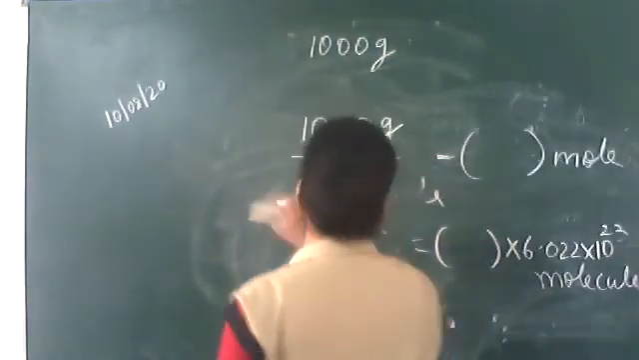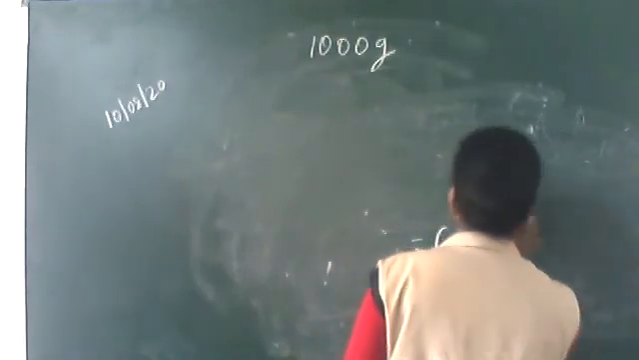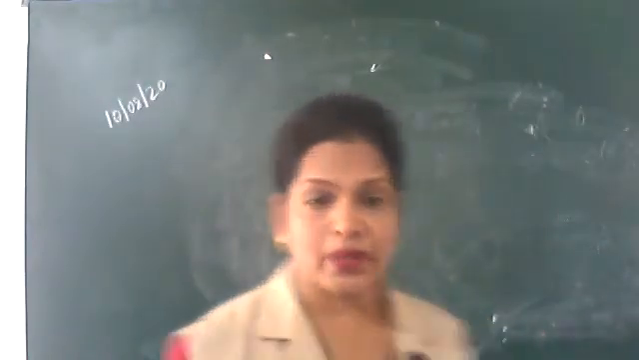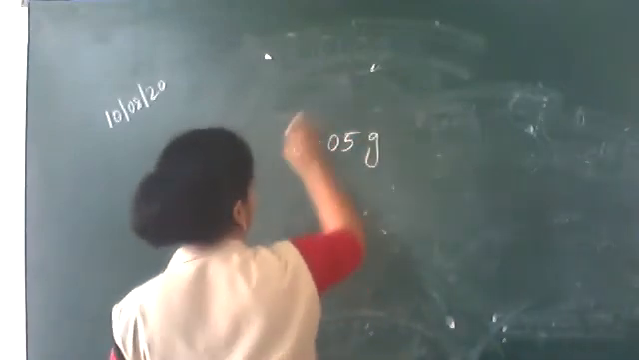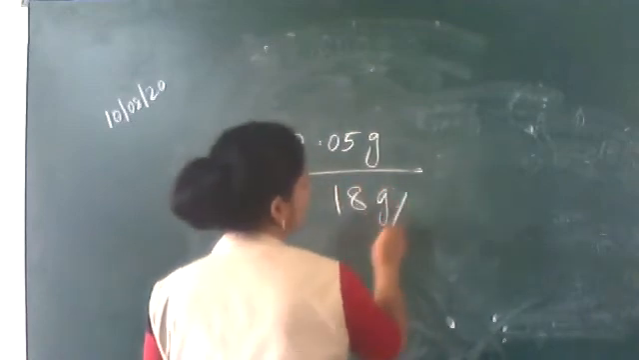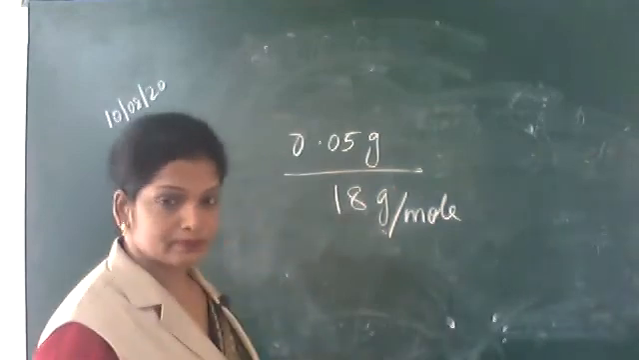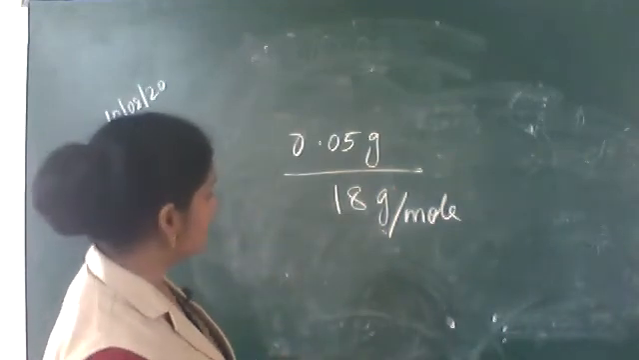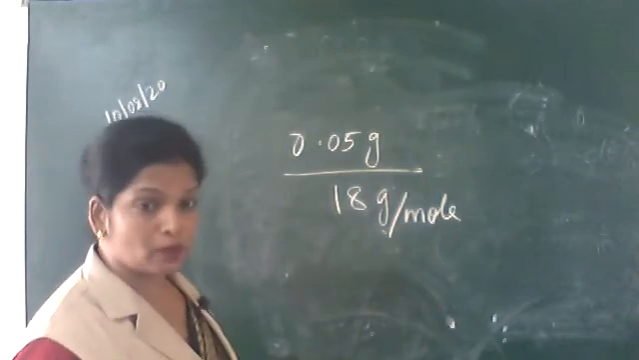One drop of water. They have given the weight; whether it is one drop or how many drops, we are not bothered about that drop. We are bothered about the weight. So weight is given, 0.05 gram, right? So in this, how many 18 grams are there? You divide this by 18, so you will be getting those many moles.